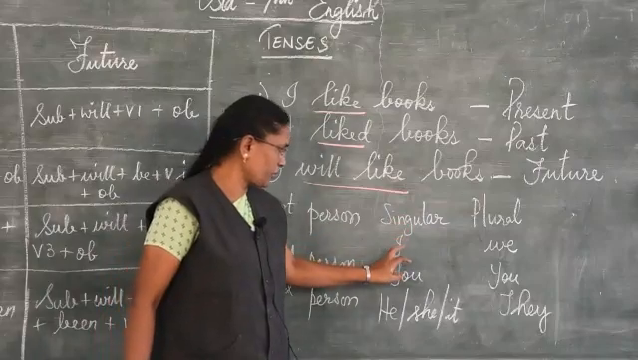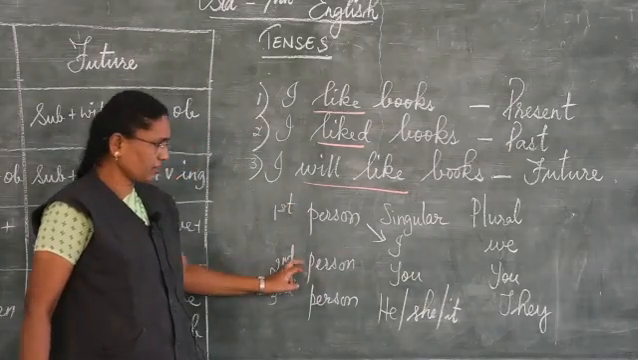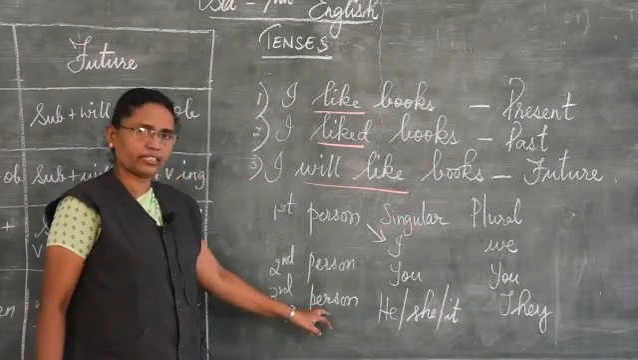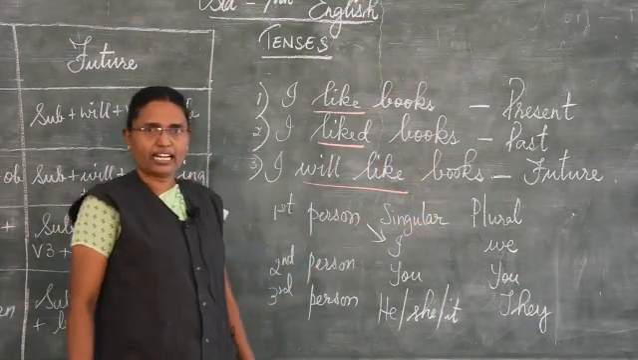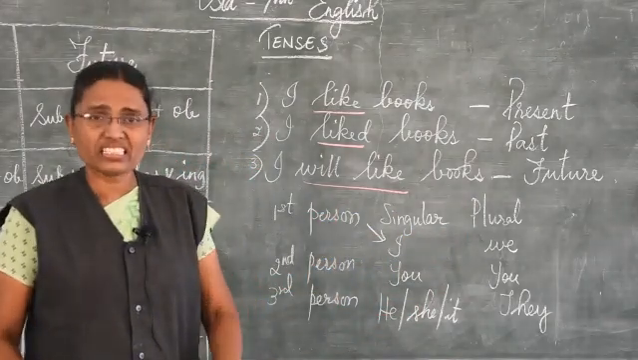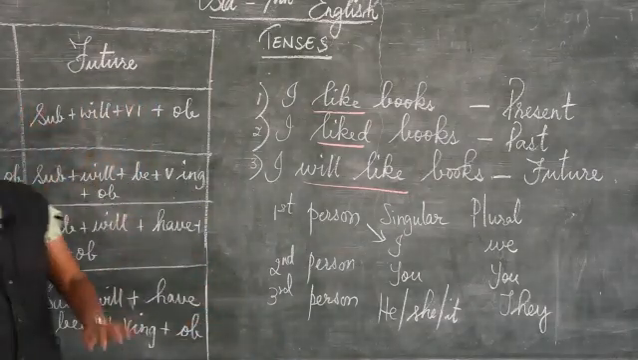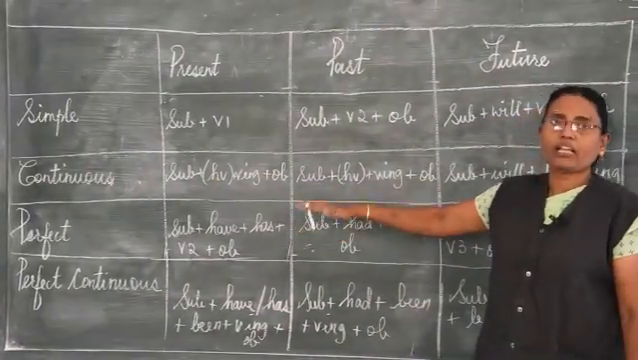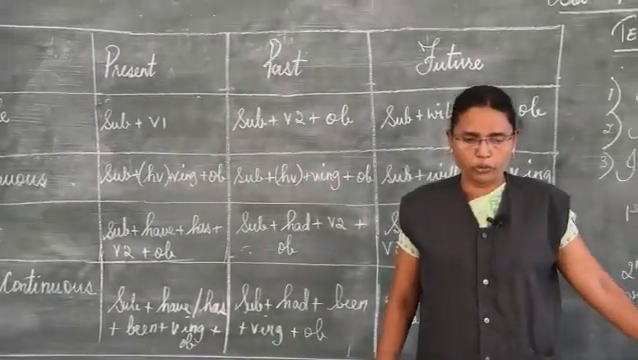For first person singular you use I, plural we. Second person you, again for plural it is you. For third person, whether it is he, she, it, you use plural as they. Understand? I hope you are clear with this. With this, it will be very easy for you to write this tabular column. You can easily frame the sentences using all this that I have taught you.